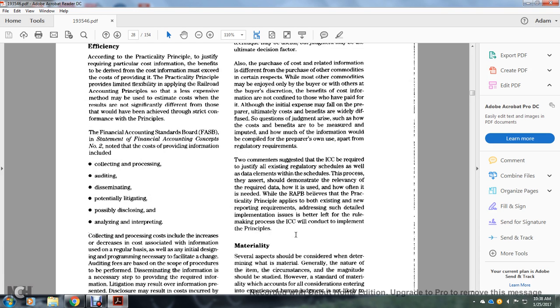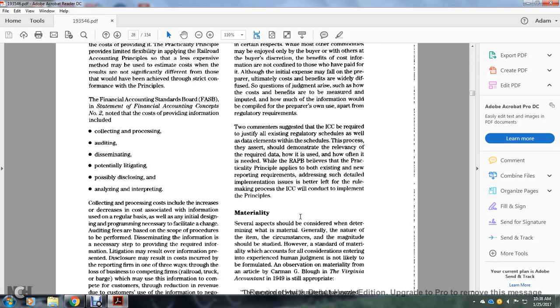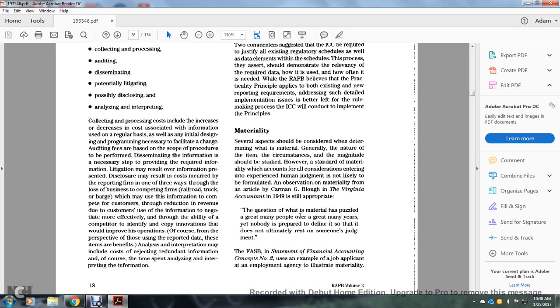They asserted this should demonstrate the relevance of the required data and how it would be used, as often needed with the railroad accounting principle. They believe the practicality principle applies to both existing and new reporting requirements, addressing the related implementation issue of the rule-making principle. The Interstate Commerce Commission conducted the implementation process principles.